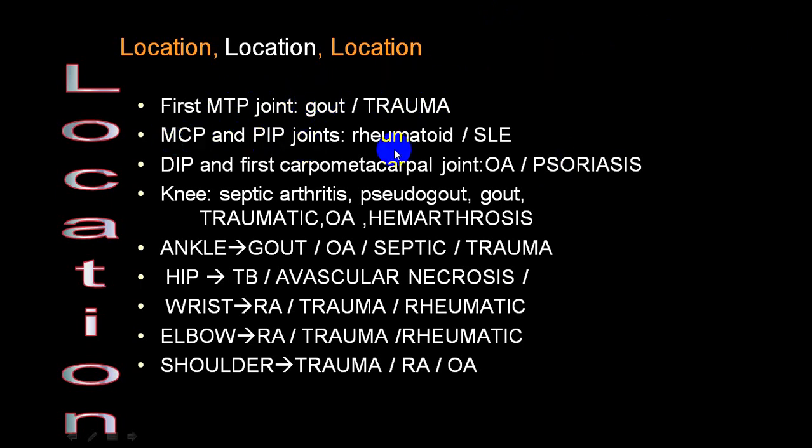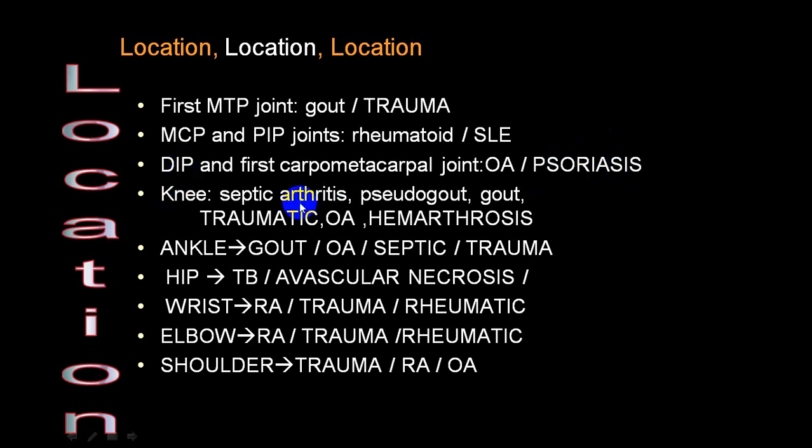Metacarpophalangeal joint and PIP joint, rheumatoid arthritis, SLE. Distal interphalangeal joint, osteoarthritis, or what we call Heberden's nodes. That will be very common. And first carpometacarpal joint, again in osteoarthritis. Once in a while in case of psoriatic joints, because psoriatic arthritis is quite common in the DIP area.